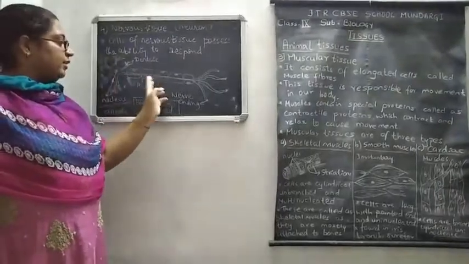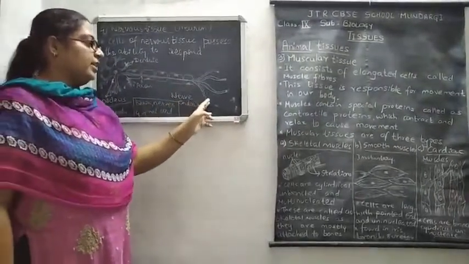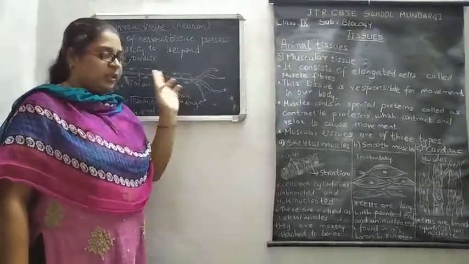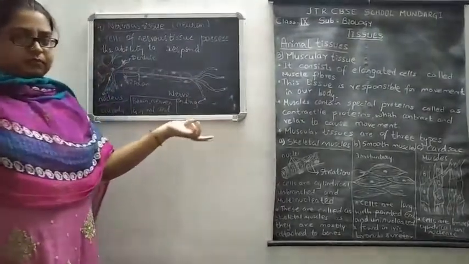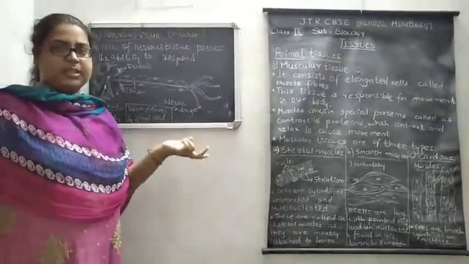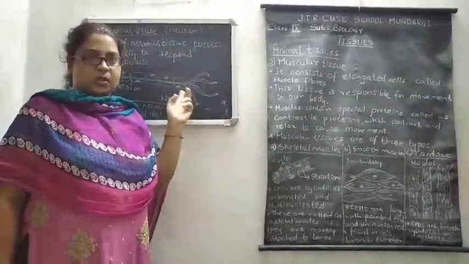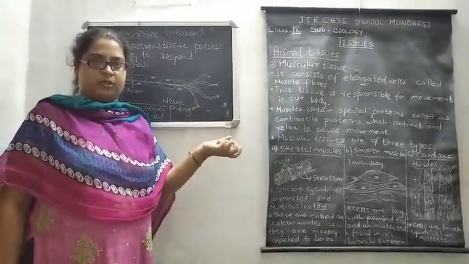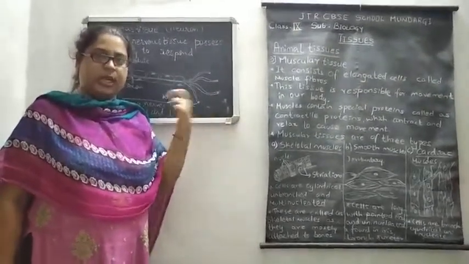And the axon has nerve endings. These nerve endings help in attachment of the neuron to other body organs to show the response to changes, and it is also helpful for carrying information from one part of the body to another.